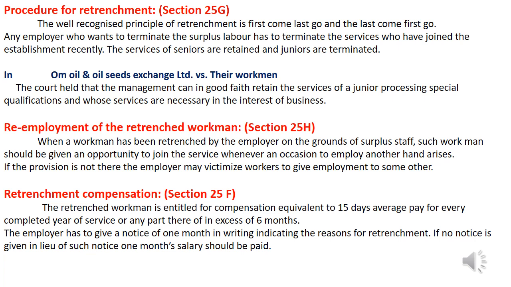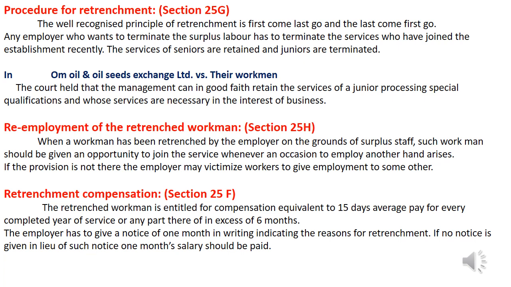And if the retrenched workman is to get compensation, it is defined in section 25F of the ID Act 1947. The retrenched workman is entitled to compensation equivalent to 15 days average pay for every completed year of service or any part thereof in excess of 6 months. So 15 days per every completed year means, for a year of 12 months, on an average he will get 6 months wages. And also if there is any surplus work he has rendered, then he will get the excess for that surplus work.